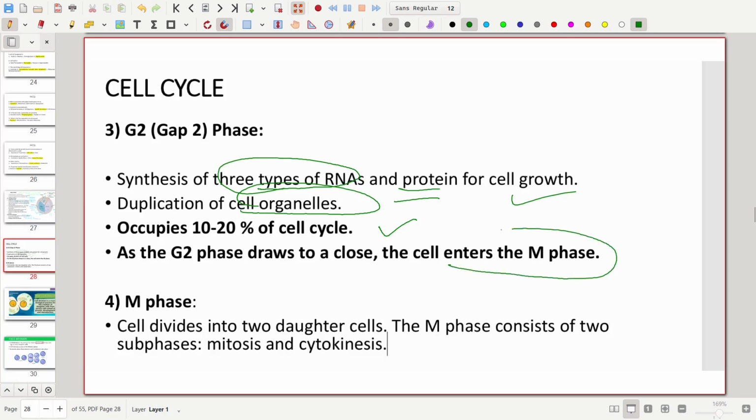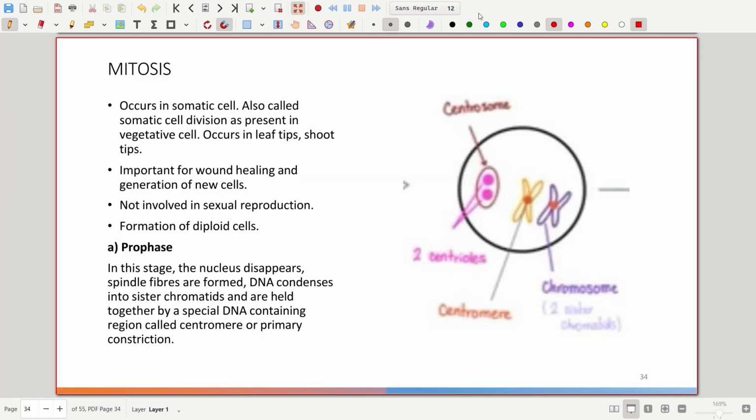As the G2 phase draws to a close, the cell enters the M phase. The M phase is known as the mitotic phase, and the cell divides into 2 daughter cells. The M phase consists of 2 subphases, that is mitosis and cytokinesis. Mitosis is the second type of cell division, which is also known as indirect cell division. The name mitosis was first given by Fleming.